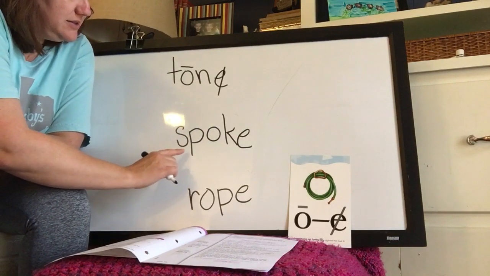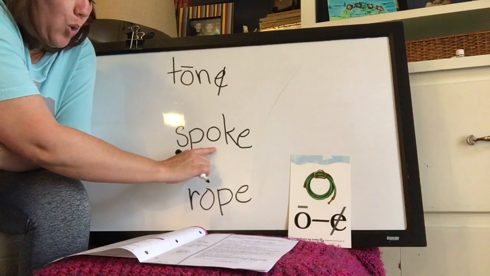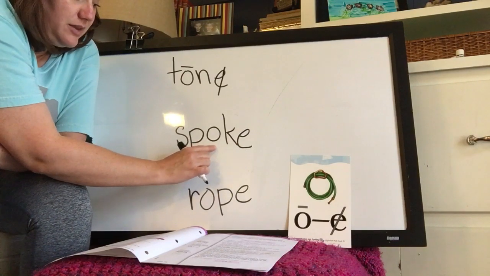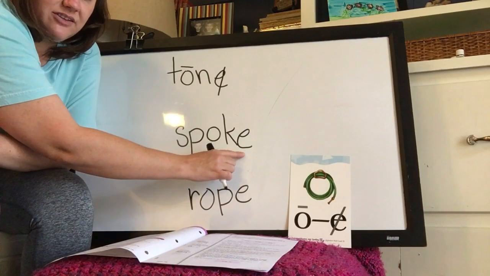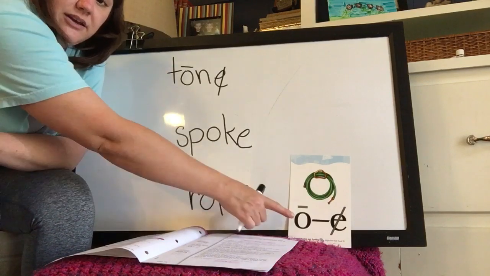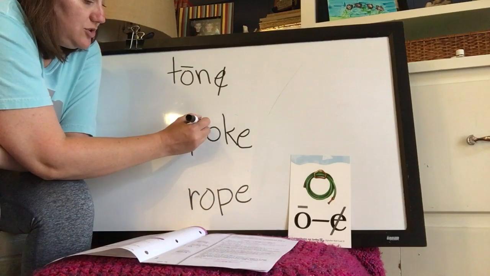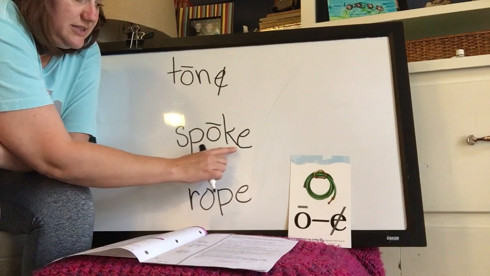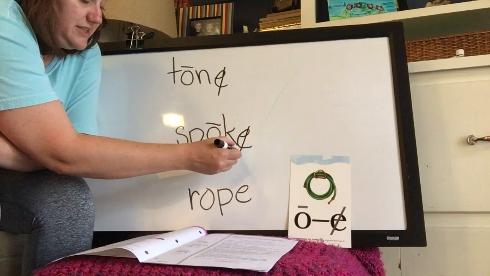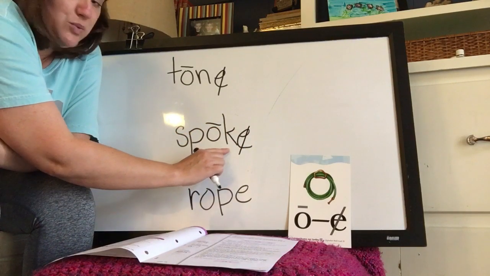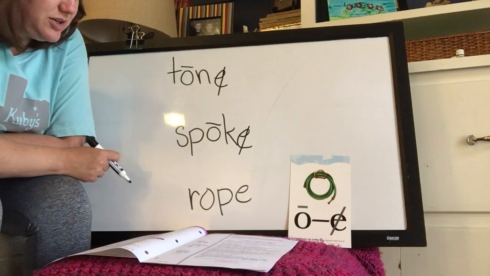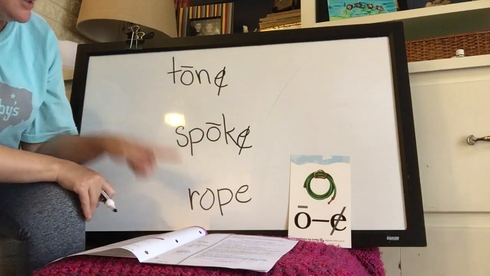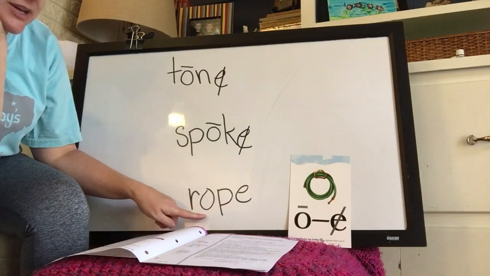Let's look at this word. This word is spoke. We see a vowel, a consonant, a silent final E. This is O, the O in hose, so we would code it with a macron. See this consonant? See the silent final E? Cross it out. Spoke. Now it's going to be really important to practice these next year in first grade, but in kindergarten we're just kind of practicing. So here we go, one last word. You guys try and figure this out.